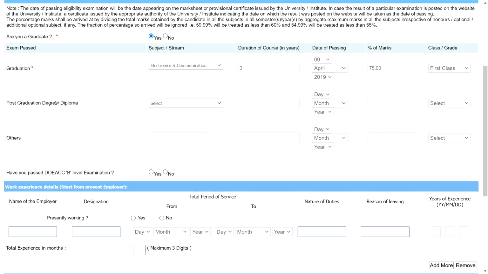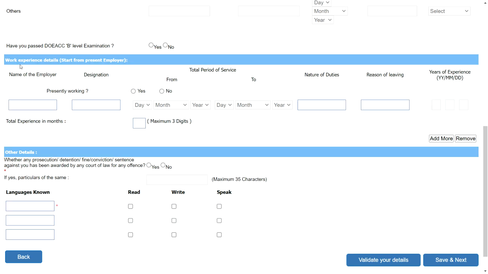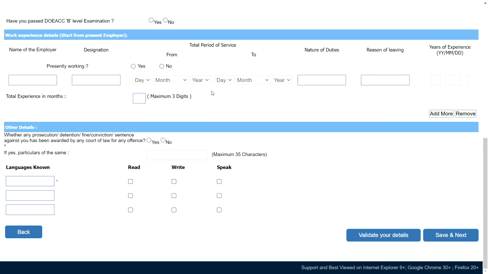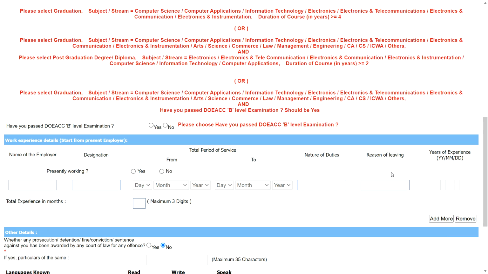Then if you have a postgraduate degree or diploma, then you can also select. Otherwise it is not mandatory to select. Then here work experience. If you have work experience, then you can put here. Obviously it is not mandatory, but still you can put here. And now the languages known, type any 3 languages which you know. Okay, and then select whether you can read, write or speak, and then click on the save and next button.